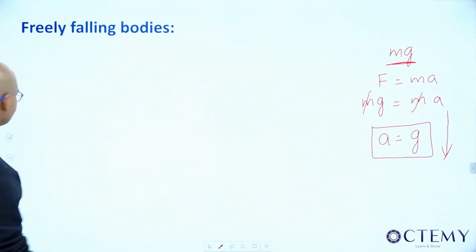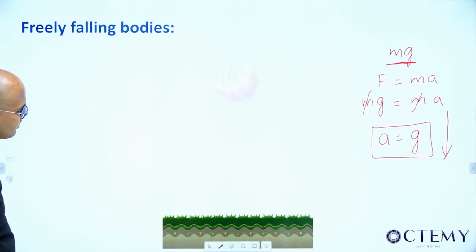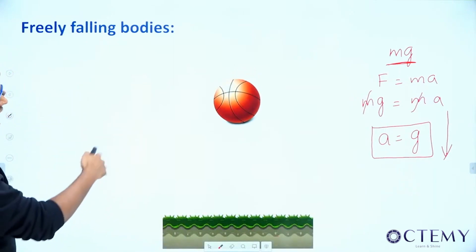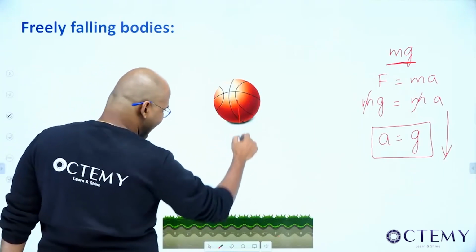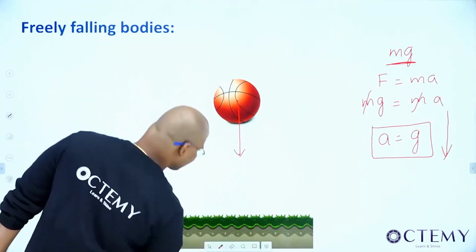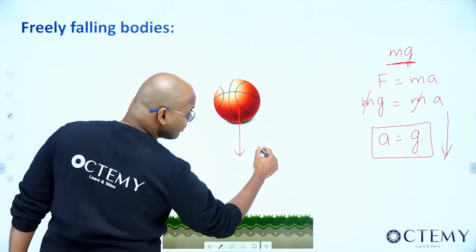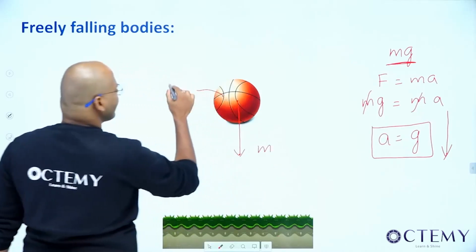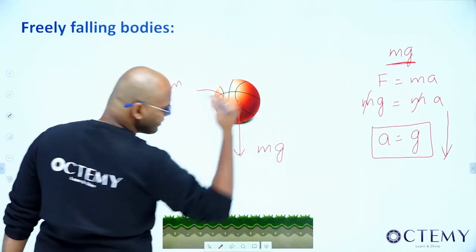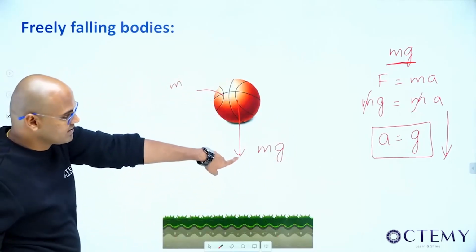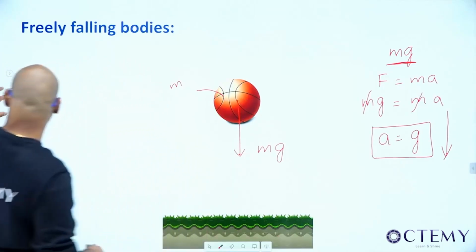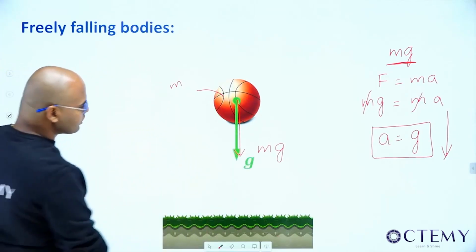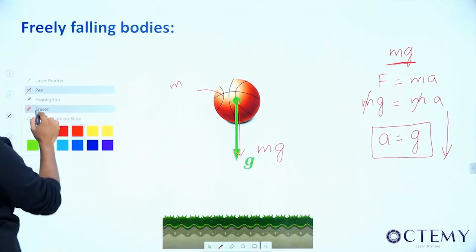Now please all of you see here. This is my ground. I have some object, just a ball I have taken. It's freely in space. Now the only force acting on this body is the attraction force. The Earth is attracting it to come down. Let us say the mass of this ball is m, with force mg. From Newton's second law, F equal to ma, mass will go, and the ball will have a net acceleration in the downward direction, equal to g.